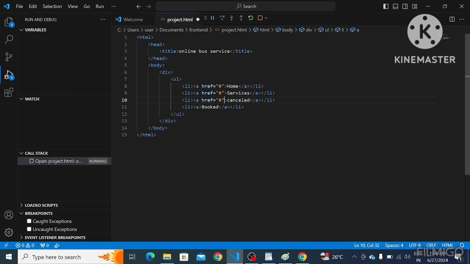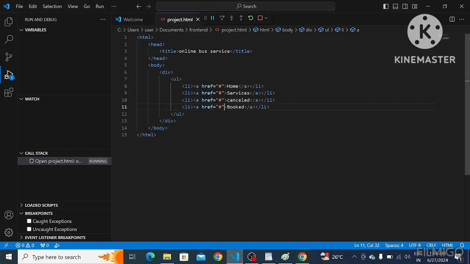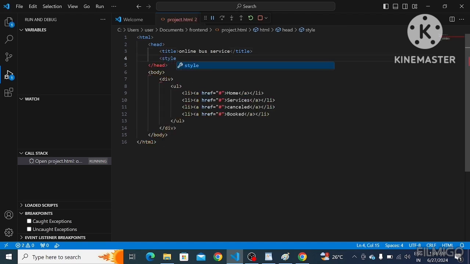To get this hyperlink, we definitely want to give this href, right? See, we got hyperlinks for this text. Next, I'm going to give some style CSS properties to this list elements, by using internal CSS.